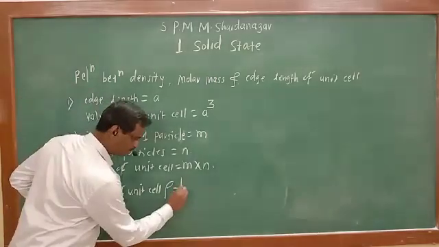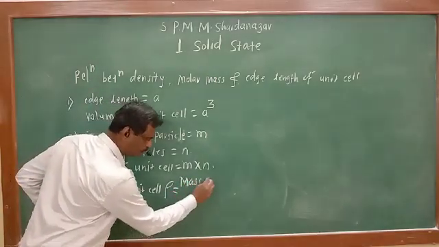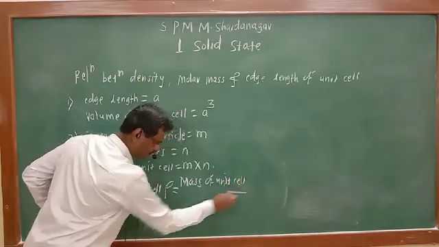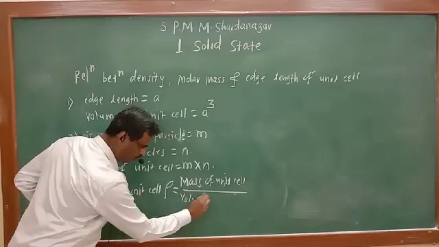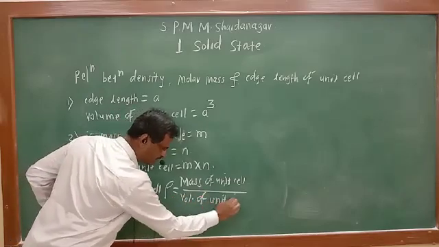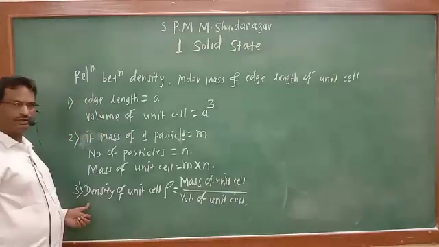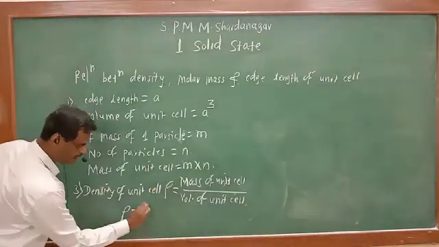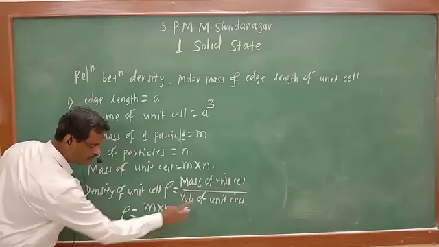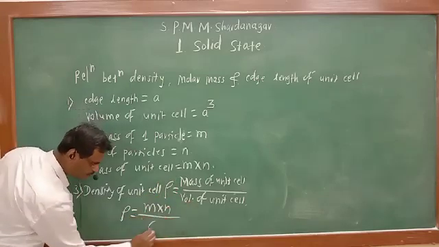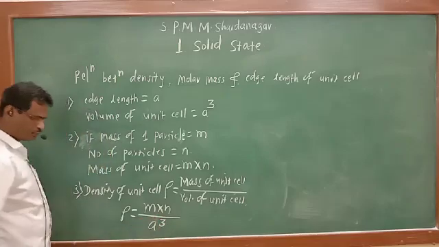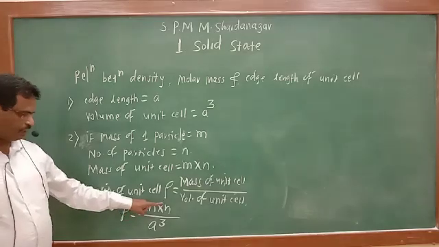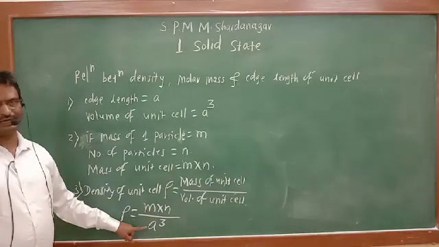Density has formula mass upon volume, means mass of unit cell divided by volume of unit cell. Substitute it over here. Density rho will become mass of unit cell m into n divided by volume of unit cell A cube. So density rho will be equal to m into n divided by A cube.